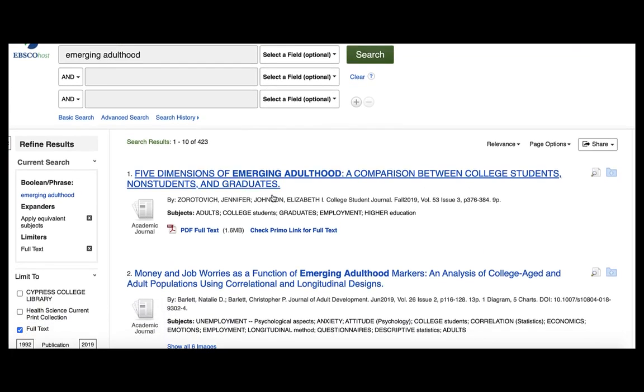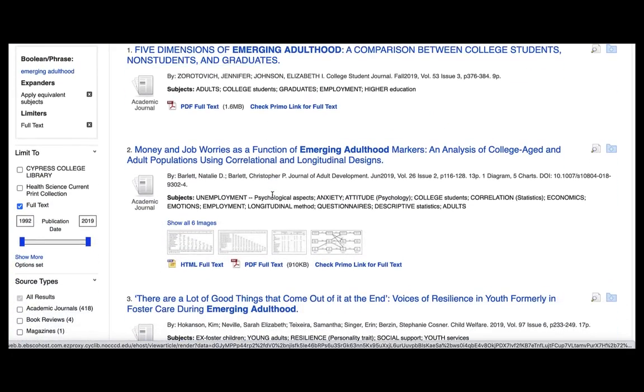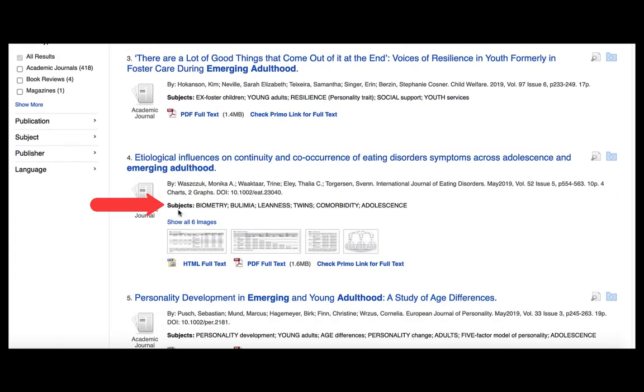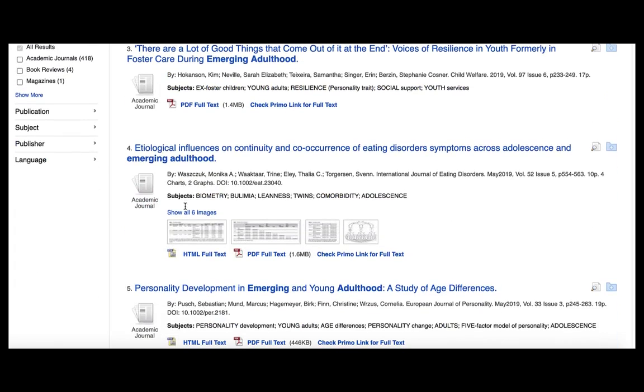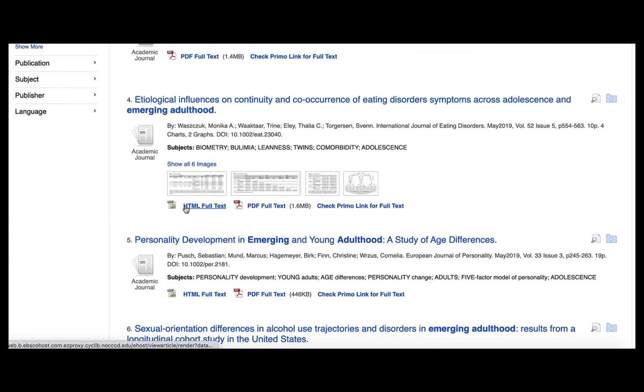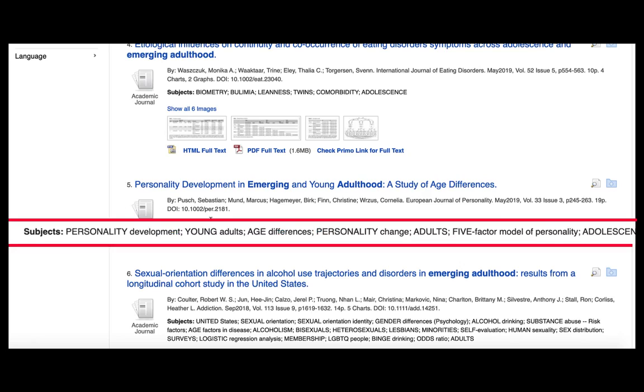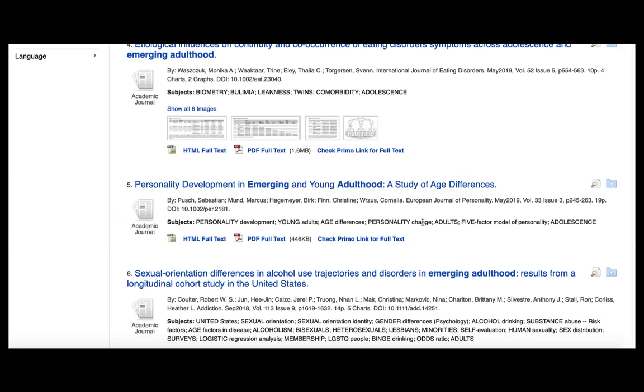I look to see if my keyword is recognized as a subject term in this database. Under each result, you will see subject terms. While emerging adulthood is not recognized as a subject term, I'm seeing some other terms that might be useful for this search, particularly in this 5th result. Personality development, young adults, age differences, personality change, and so on. These are all great terms that I would write down and utilize to redo my search.